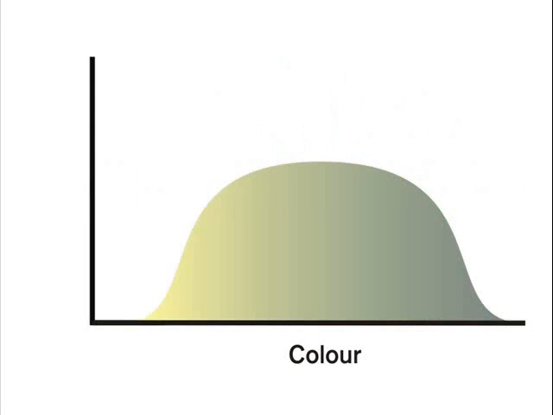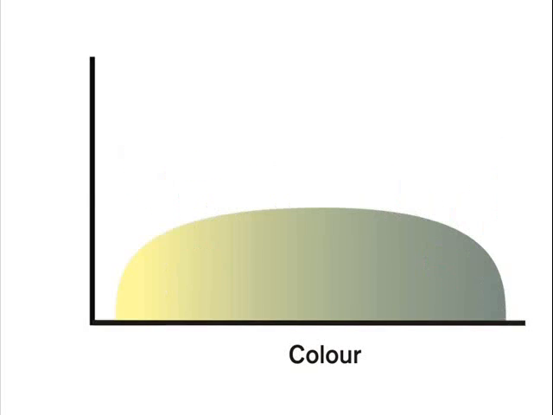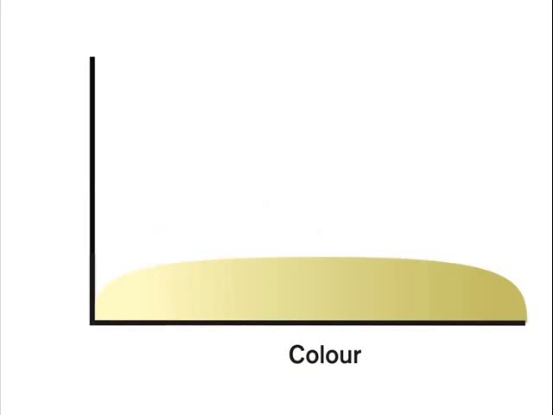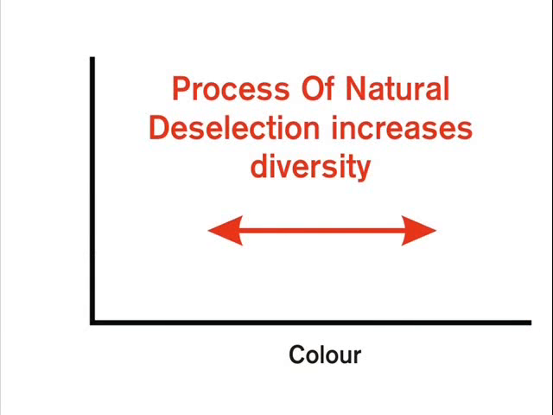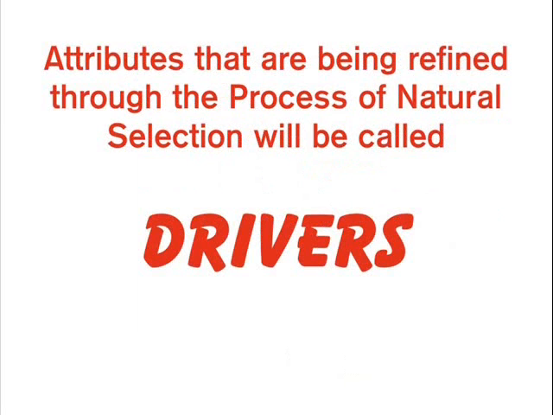If the animal then moves underground, color no longer has an effect on its survival. The parents will not care what color they are before they mate. Therefore, the diversity in the color increases until the color washes out and the animals become white. This is the process of natural deselection. The process of natural deselection increases diversity in the population until the attribute is lost.